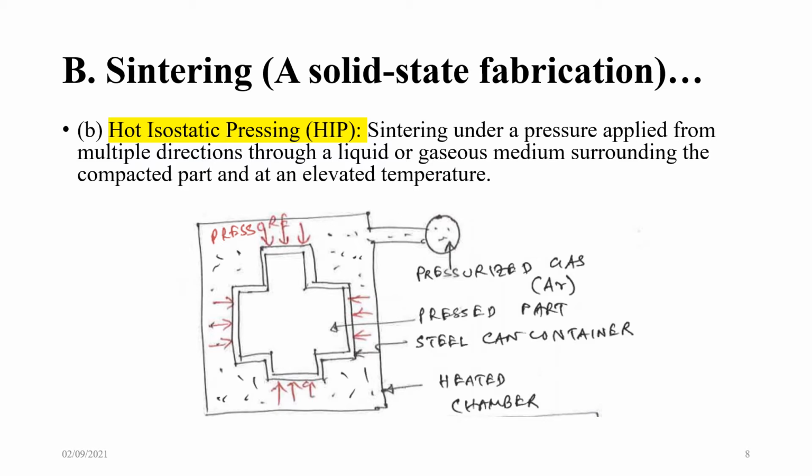Hot isostatic pressing: isostatic means uniform, sintering under a pressure applied from multiple directions. So uniform pressure from multiple directions through a liquid or gaseous medium surrounding the compacted part and at an elevated temperature.